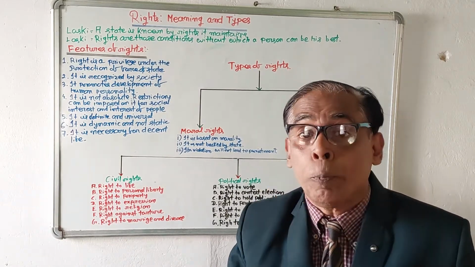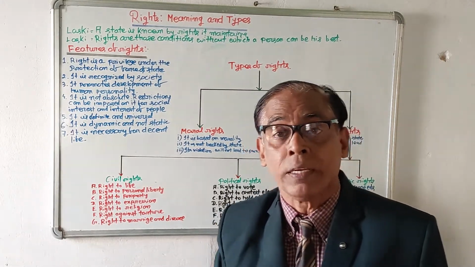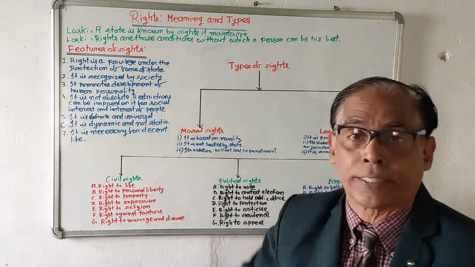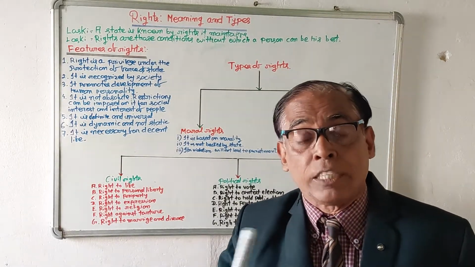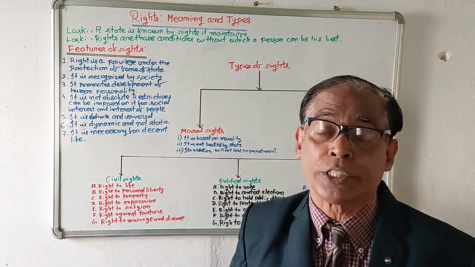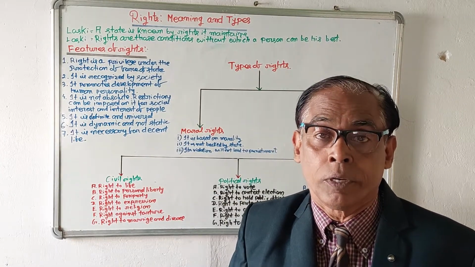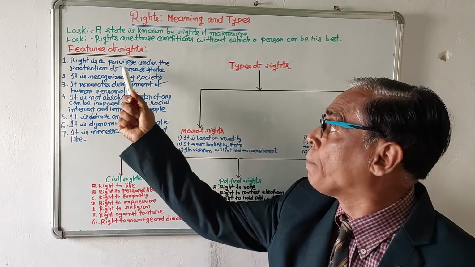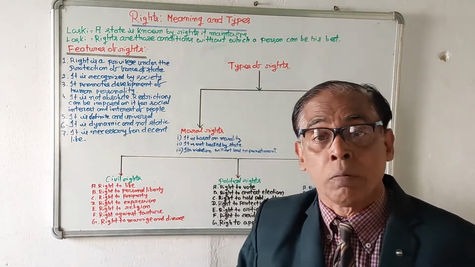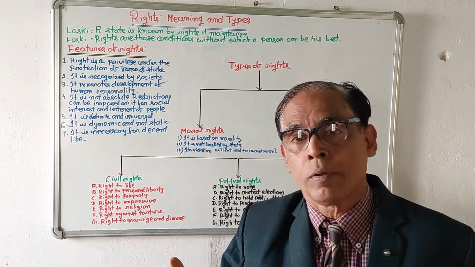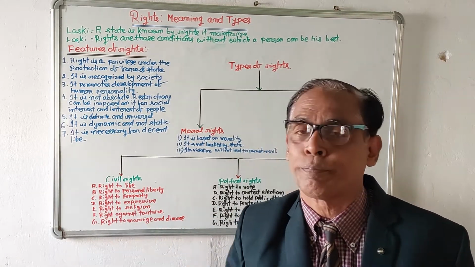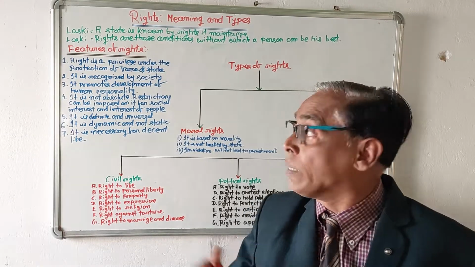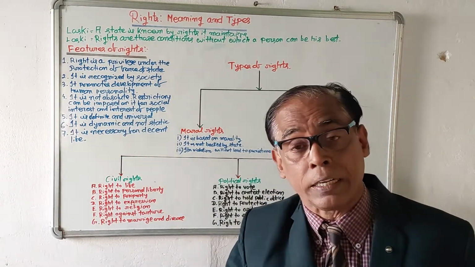But appropriately, rights have some features. We have discussed here as many as 7 features of rights. Number 1, rights are a privilege under the protection of the force of state. Rights are sanctioned by state. Number 2, it is recognized by society.